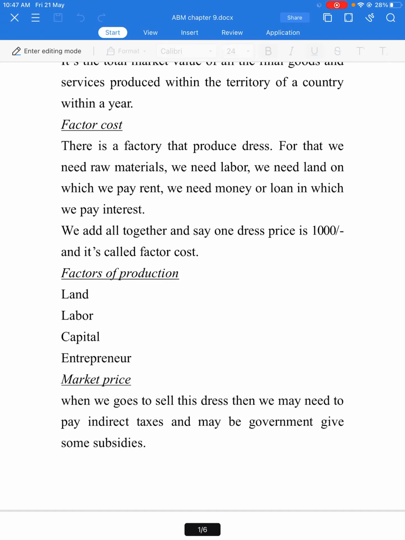So what are the factors of production? Land, labor, capital, entrepreneur. These are the four factors of production.